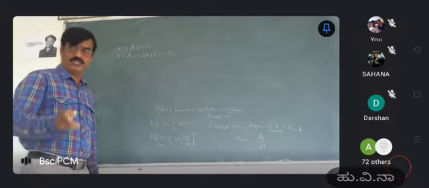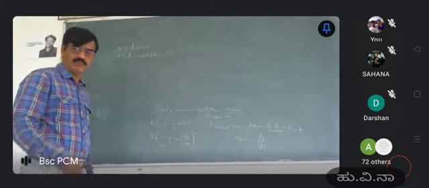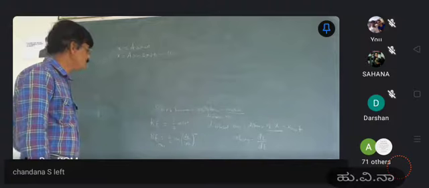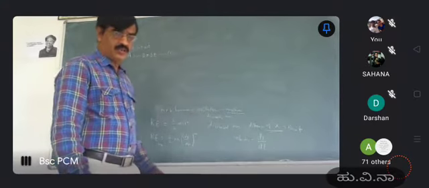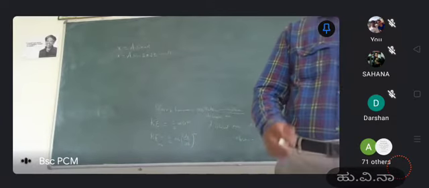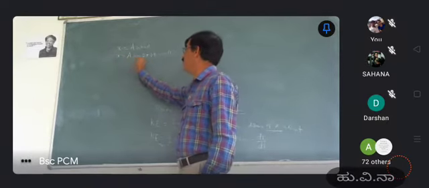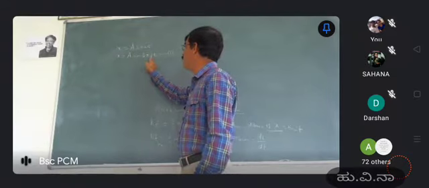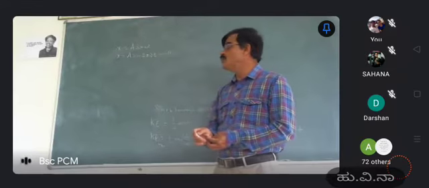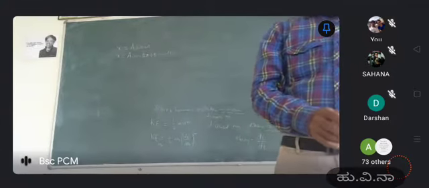This is the equation for the displacement moved by a simple harmonic oscillator in some time t seconds: x is equal to a sin 2 pi nu t. Here a is the amplitude, nu is the frequency, and t is the time. So x is equal to a sin 2 pi nu t. That's equation number 1.